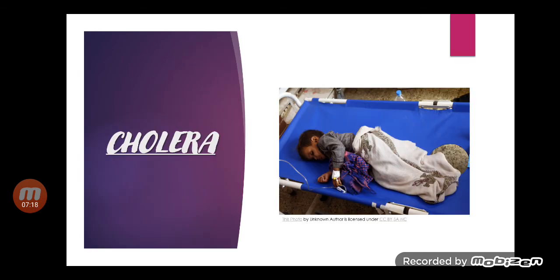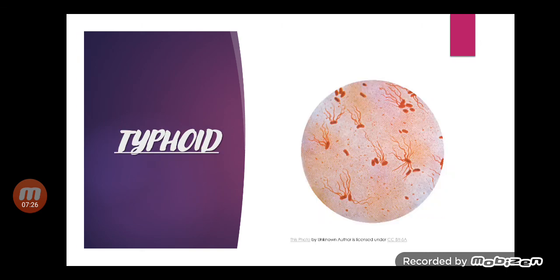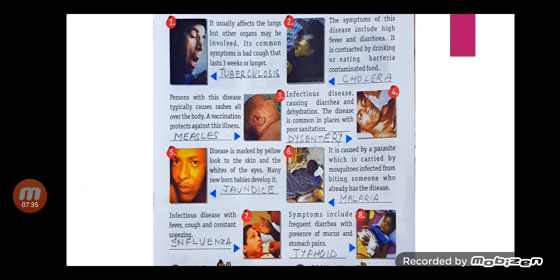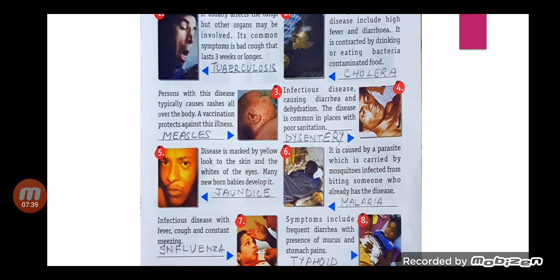Some examples of infectious diseases are cholera, dysentery, malaria, typhoid, and influenza. Now let's come to the chapter, children. Please open chapter number 32, page number 35.